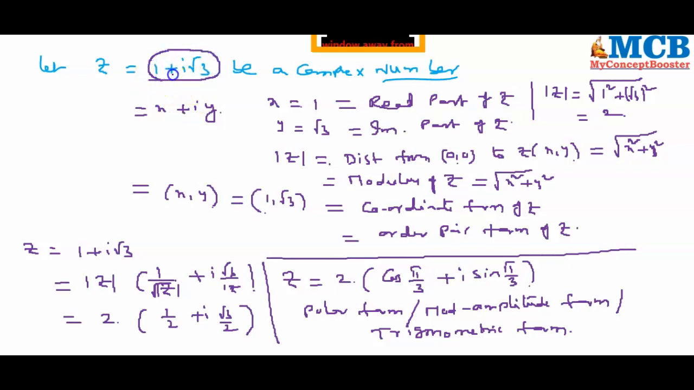1 plus i root 3 itself is algebraic form. 1 comma root 3 is called ordered pair form. I have converted this ordered pair or algebraic form into polar form, or mod amplitude form, or trigonometric form, that is 2 times of cos pi by 3 plus i sin pi by 3. Okay. So into 3 forms we have converted this.